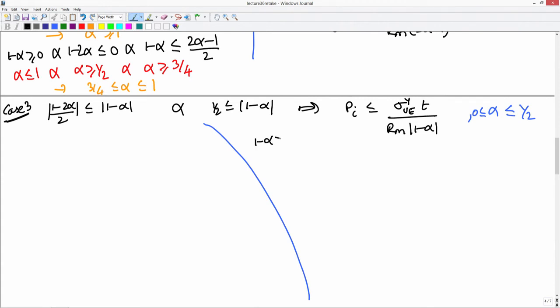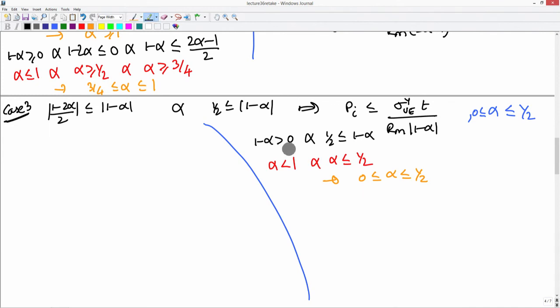I should have 1 minus alpha is greater than 0 and 1 half should be lesser than or equal to 1 minus alpha, which will tell me that alpha must be less than 1 and alpha must be lesser than or equal to half. Okay. This implies that alpha must lie between 0 and half, 0 because alpha is bounded to be greater than 0, okay, from our general restriction.